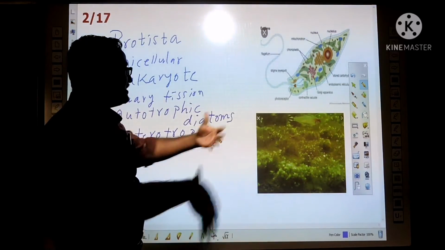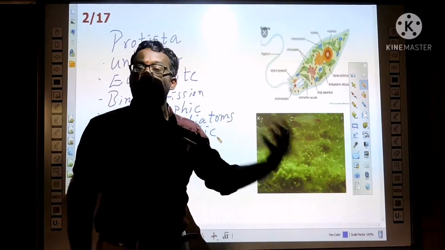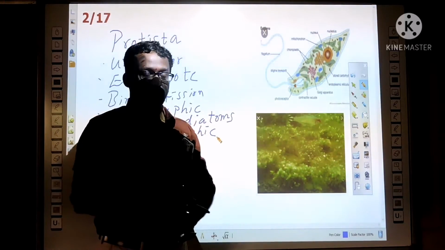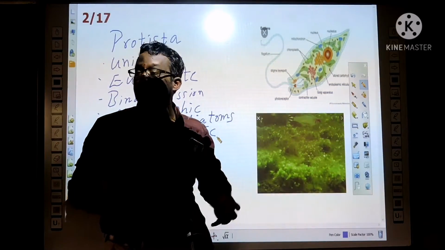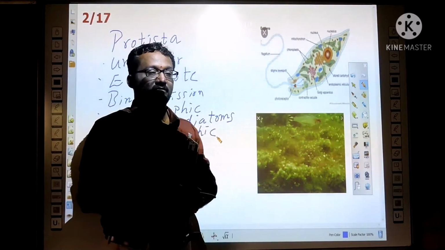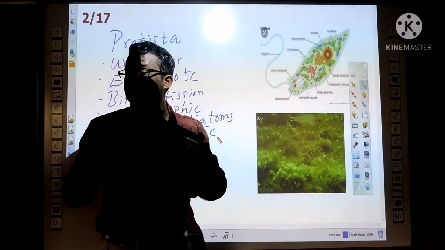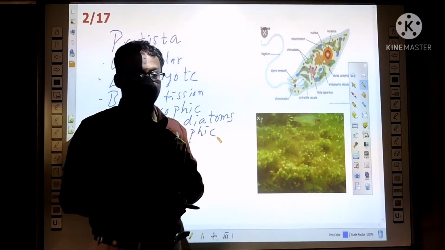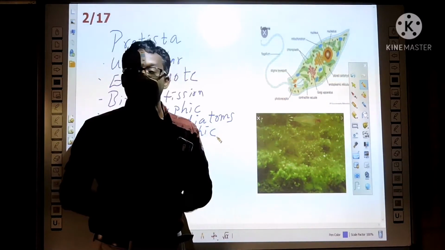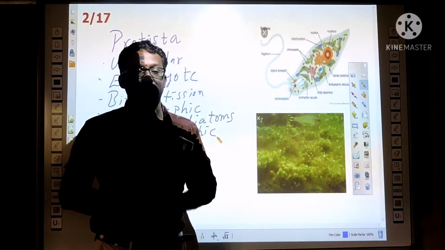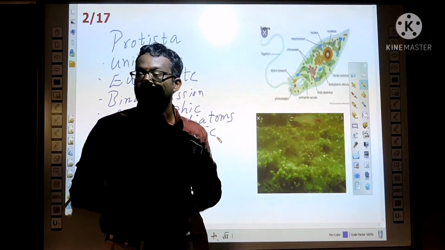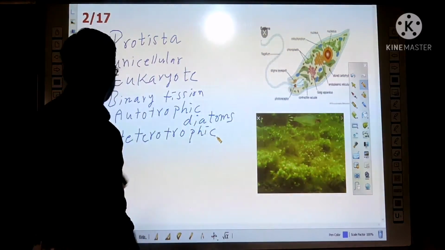And how do they live? Some live as a colony. Colony means a group, and in that group there is a sharing of work. That type of group which shares the work is called a colony. Some live singly, as solitary organisms. These are the characteristic features you can observe in Protista.